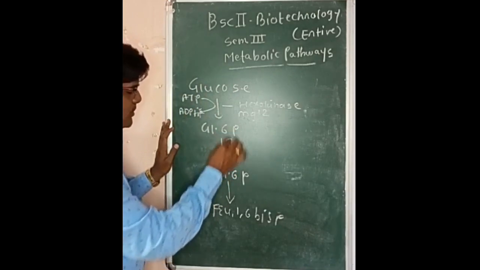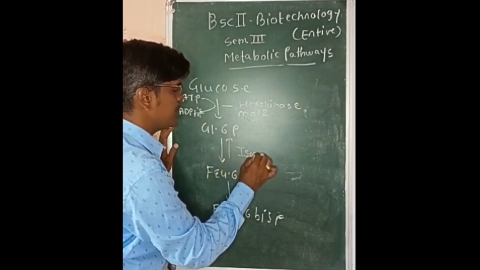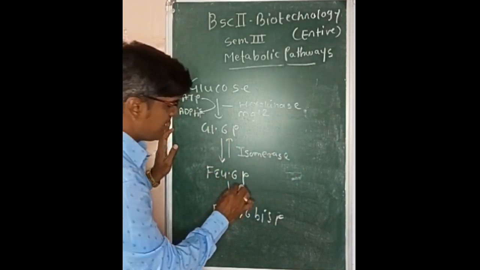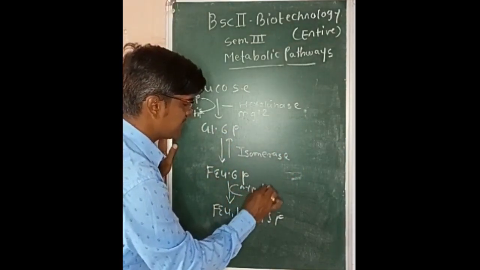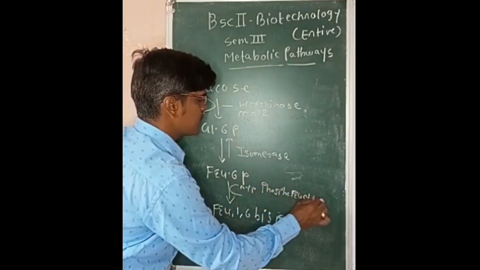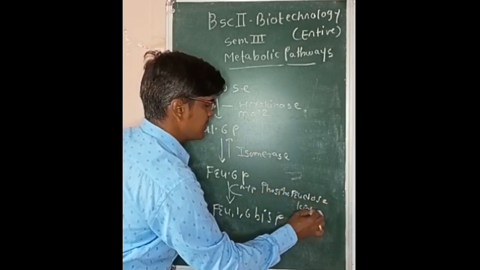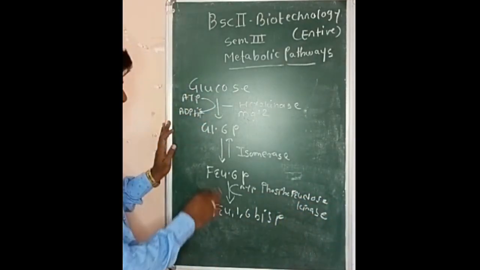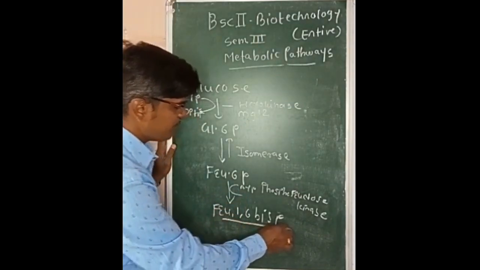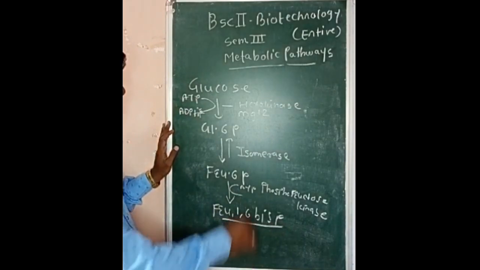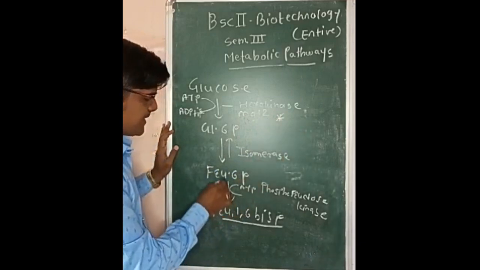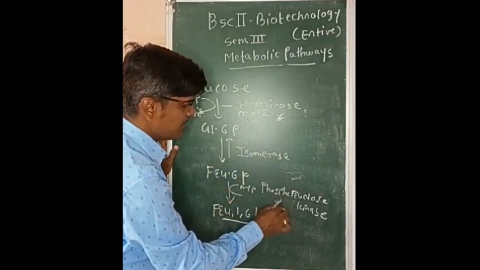Glucose 6-phosphate is converted to fructose 6-phosphate by the enzyme isomerase, because glucose and fructose are isomers of each other. Again there is expenditure of ATP, and the enzyme required is phosphofructokinase, where fructose 6-phosphate is converted to fructose 1,6-bisphosphate. An additional phosphate group is attached to carbon number 1 of fructose. The first reaction of glycolysis is irreversible. This PFK reaction is also irreversible.